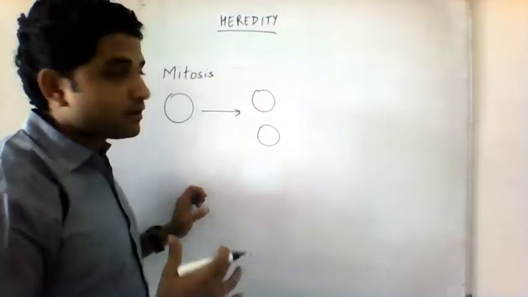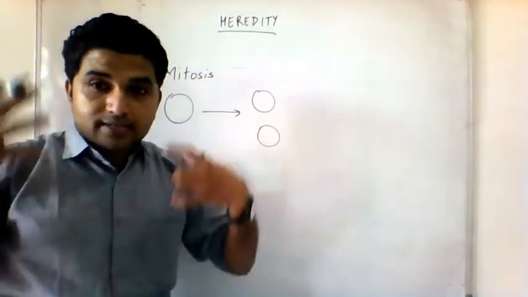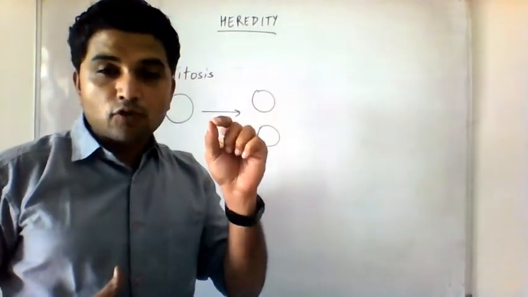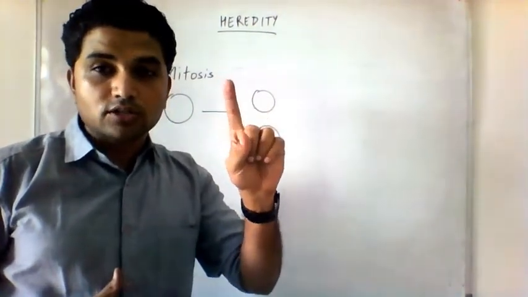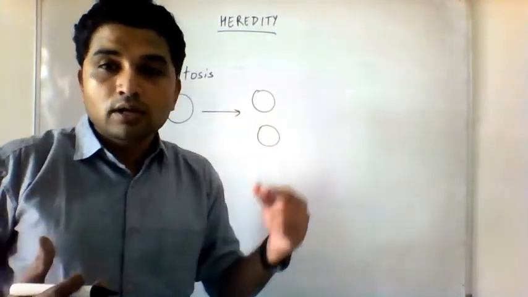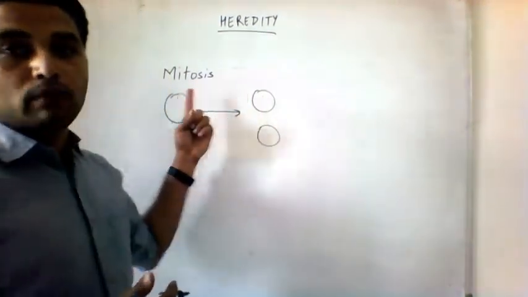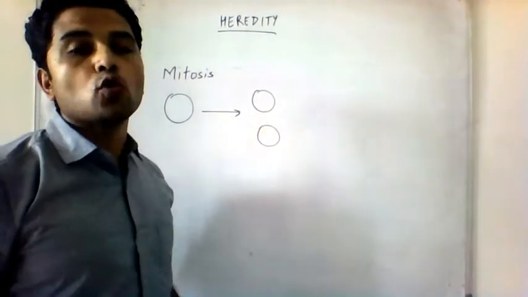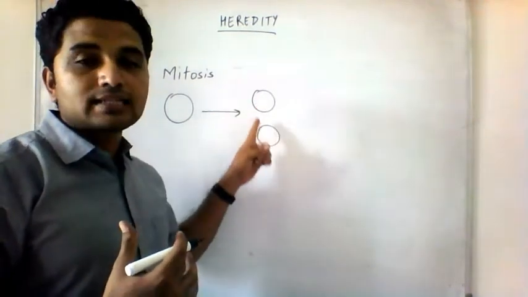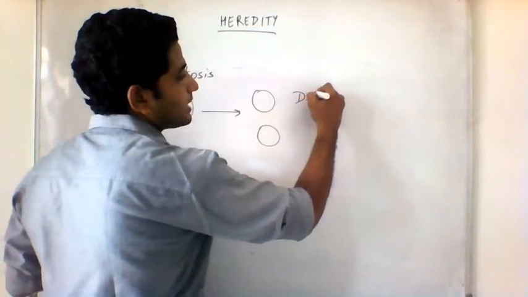Everywhere in our body we have similar DNA. All the cells of our body have come from that small unicellular structure called the zygote. You remember, all cells we have right now have come from the zygote. That one zygote divided through mitosis to produce so many cells, and in all the cells the DNA is the same. So in mitosis, DNA remains the same.